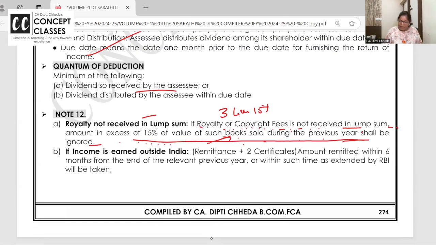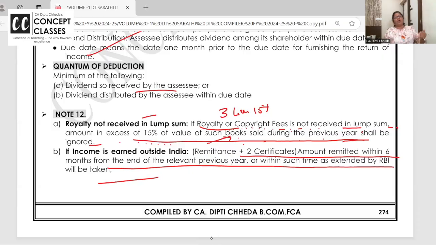And when you are taking royalty income, obviously related expenditure is allowed. Now, if you are getting royalty from a publication house abroad, it's your foreign income, then make sure within 6 months from the end of the year, such royalty should be brought in India or kept in a separate NRE account with the permission of RBI. Then only 80RRB deduction will be allowed for royalty.